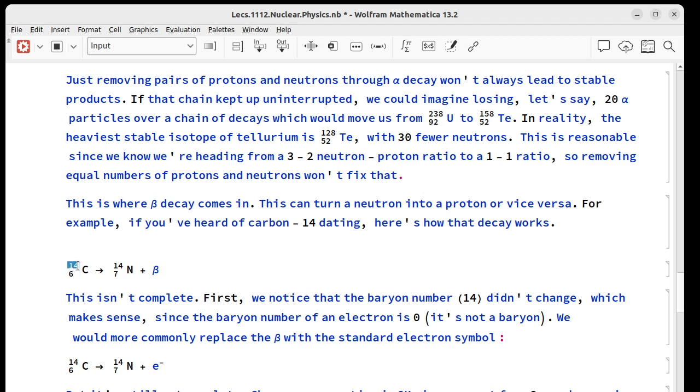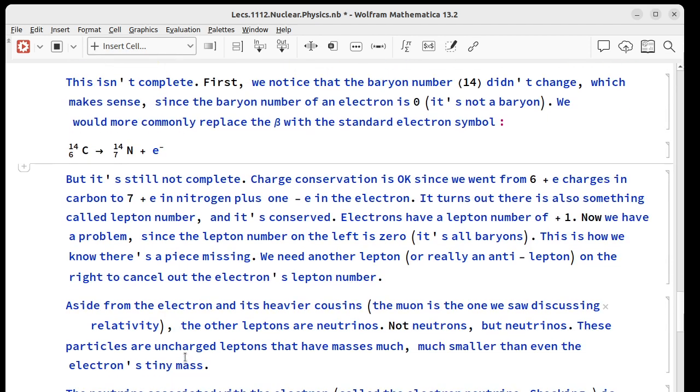Baryon number hasn't changed. It has to be conserved. We've got 14 on both sides. The electron isn't a baryon, so its baryon number would be 0. Usually, rather than beta, what you put in is the standard symbol for an electron, so we might write it like this. However, this is still not a complete expression.